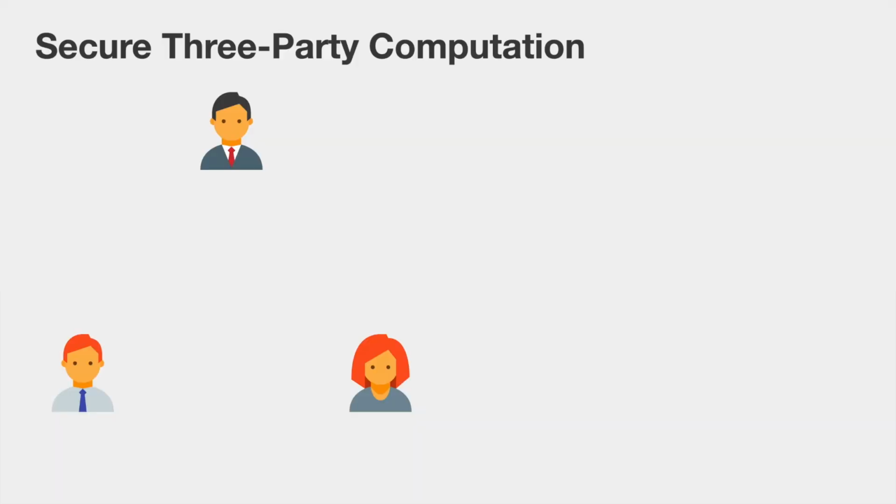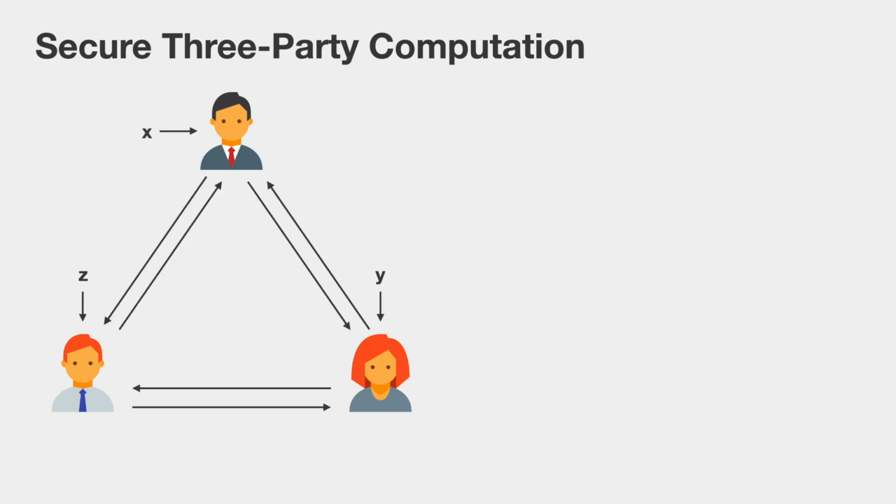The focus of this work lies on secure three-party computation, where we have three parties. Each of those has a private input, and they would like to run some protocol such that at the end of the execution, they all learn the evaluation of a public function on their private inputs.